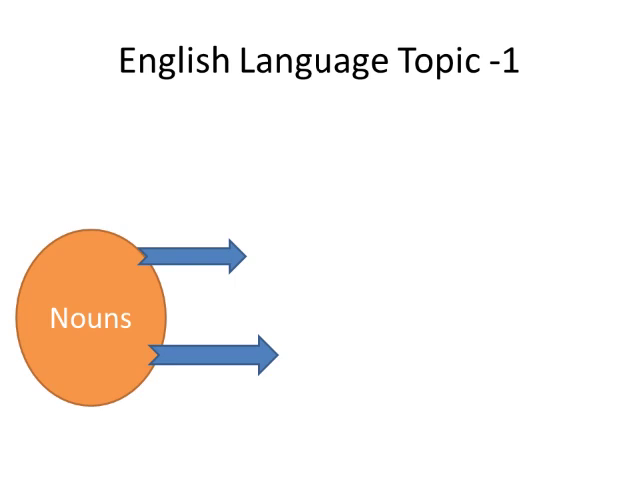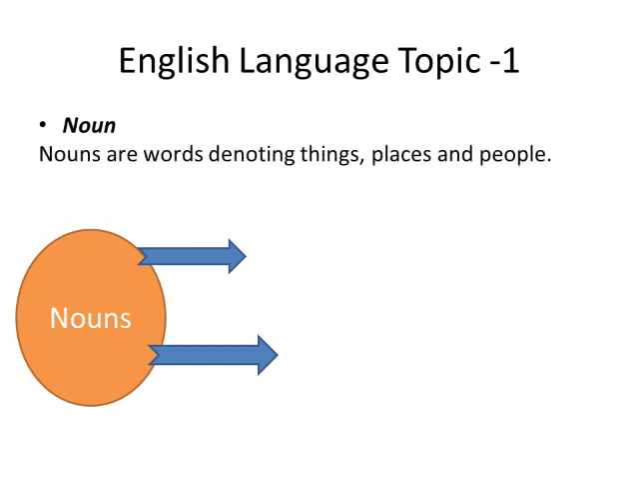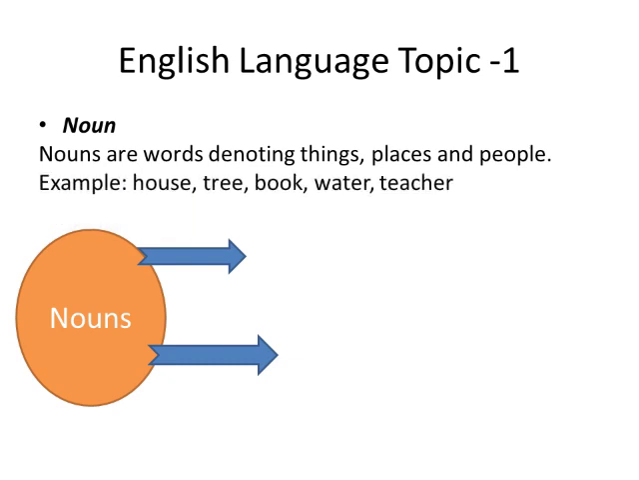Your English language topic 1 is noun. I hope you already know the definition of noun. It's a very simple and basic definition. Nouns are words denoting things, places and people. Example: house, tree, book, water, teacher. Actually, in this video, we will come to know about the different kinds of noun.